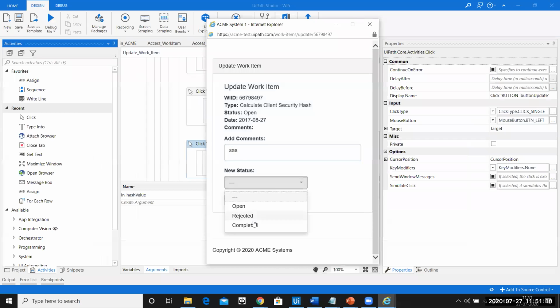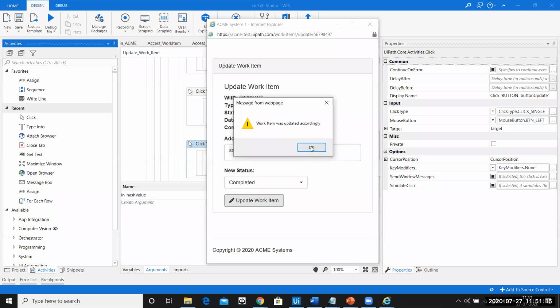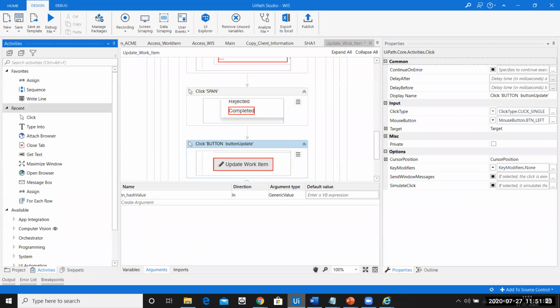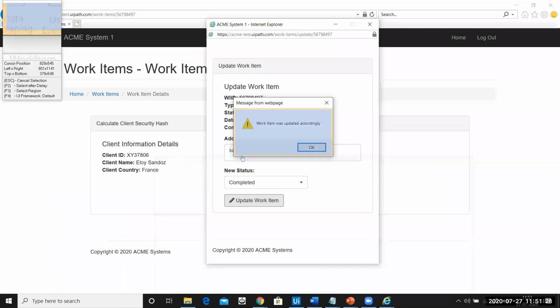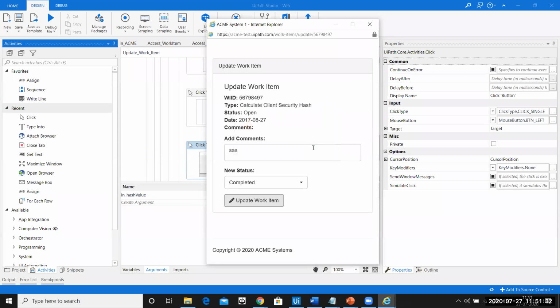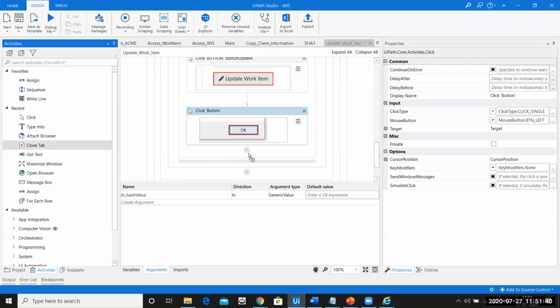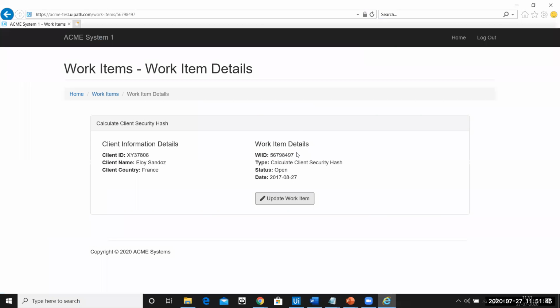Now let me just add a random value and see what happens here. Okay, so we are getting a new window. So we also have to make sure that we click on the OK here. So I'll use another click activity and I'll click on OK here. So let me see what happens if I click on OK. Okay, so then this web page is not getting closed. That means we need to close this web page. So we can use a close tab here and then it will close the web page. So if I close this web page, it comes here. Perfect.